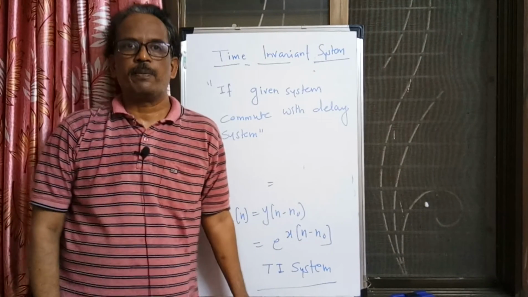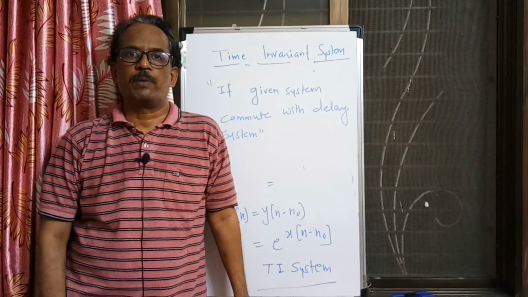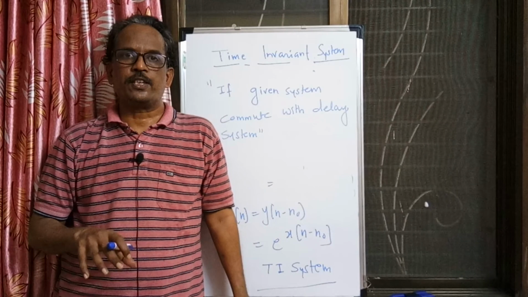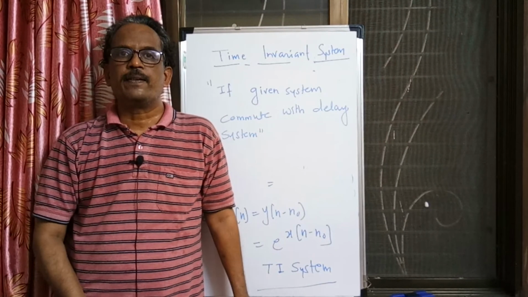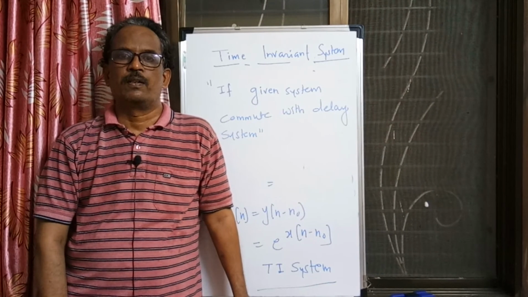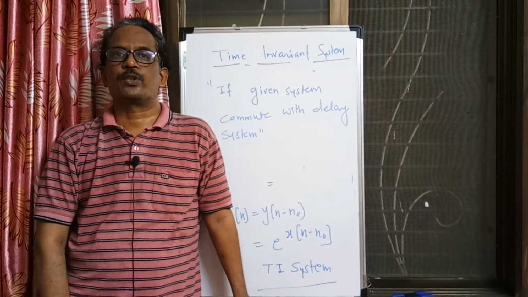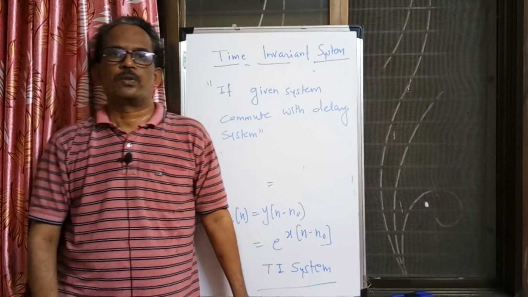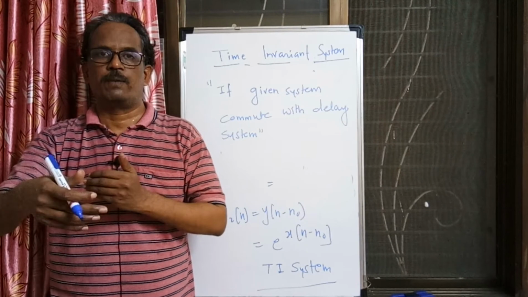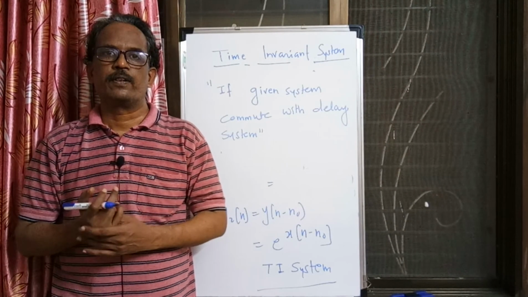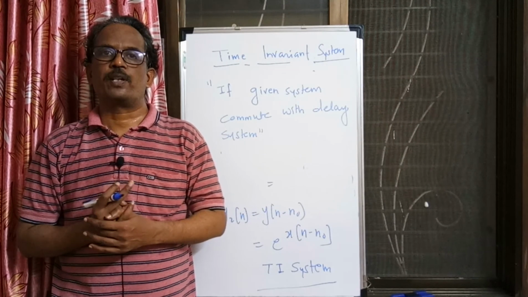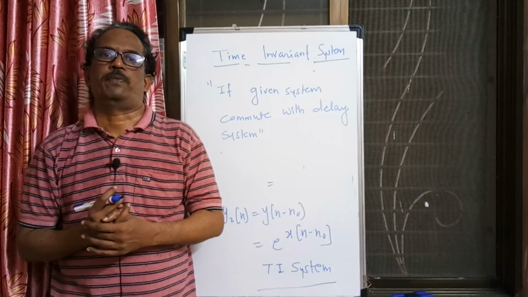When your system is given, you place the delay system before that system and find the response. In the second case, take the original system, then attach the delay system after it and find the output. If in both cases the outputs match, then we can say the system is time invariant.